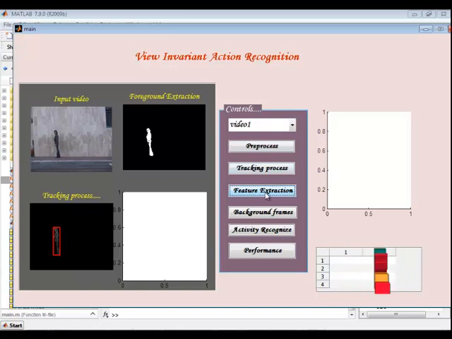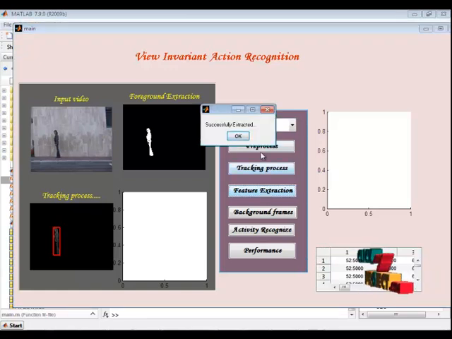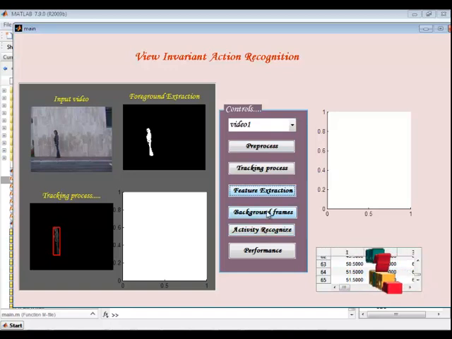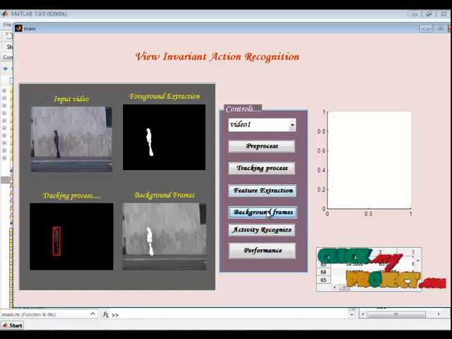Next we are extracting the feature by the use of the spatio-temporal algorithm. It is a variation between each frame. The extracted feature values will be displayed in the table. Here in total we have 65 frames and 65 feature values will be extracted and displayed in the table. Now let's see the background frames. The background frames will be displayed in the fourth axis.